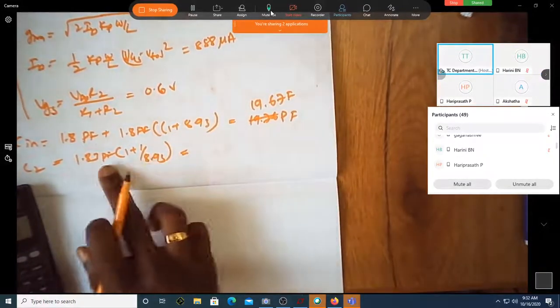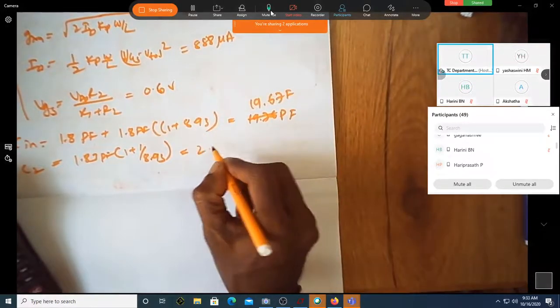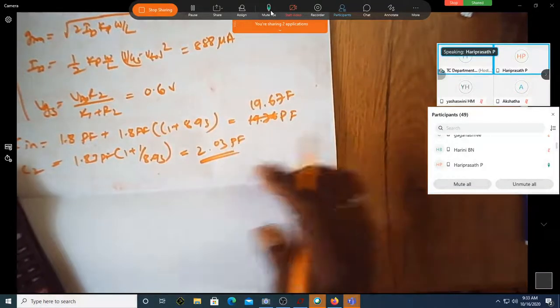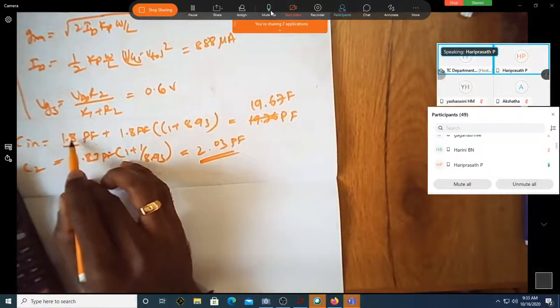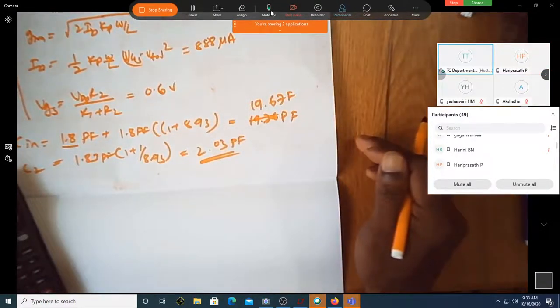Okay. How about this? It is 8.93 whole inverse, 16. Okay, what is that? One more answer. Is it 2.03? Yes. No, first let me tell you whether it is 1.8 or 18. If it is 18, I think it is coming out as 40 something.